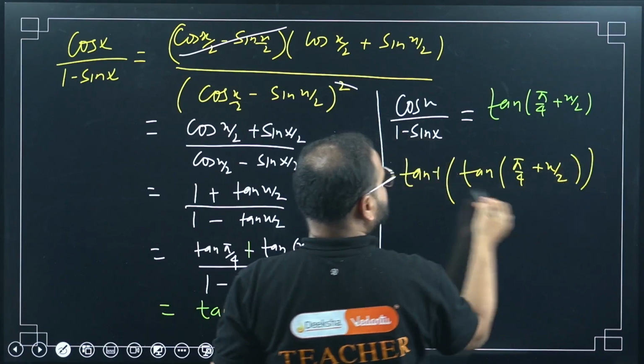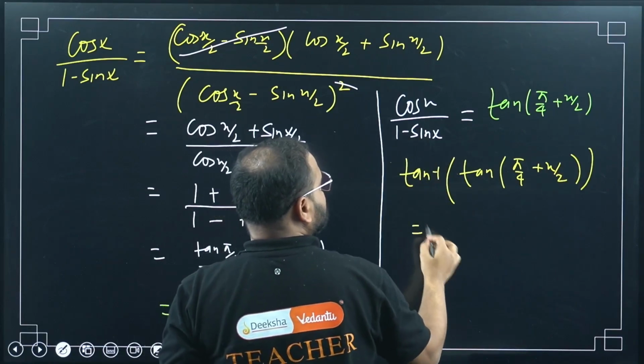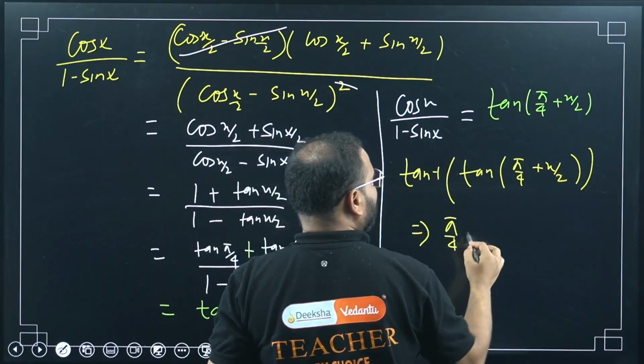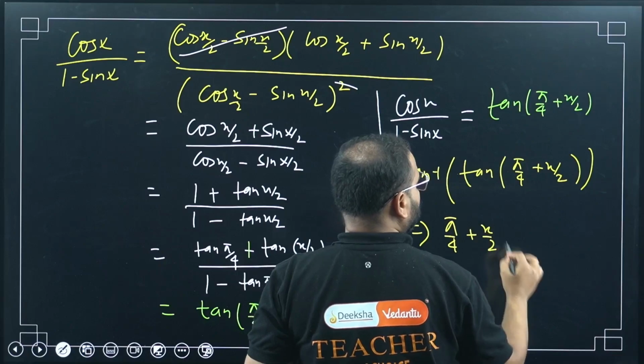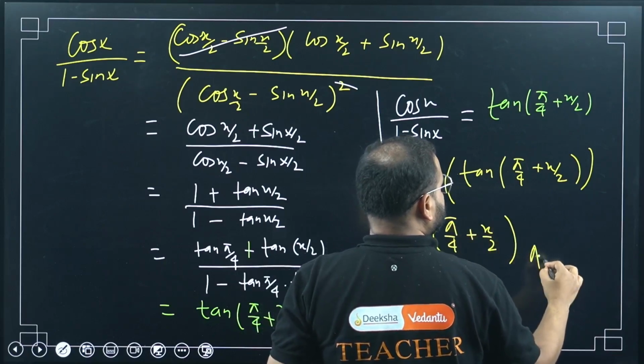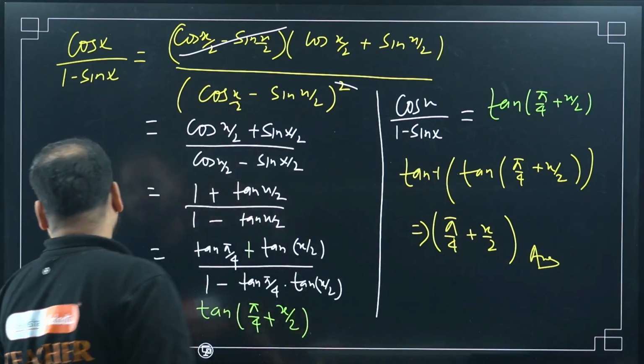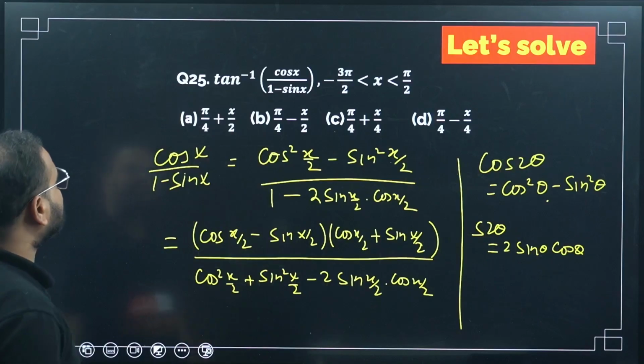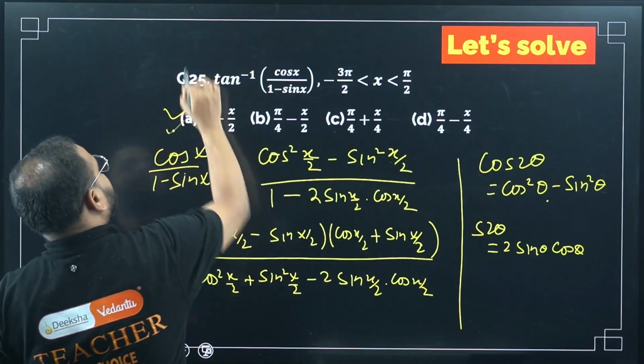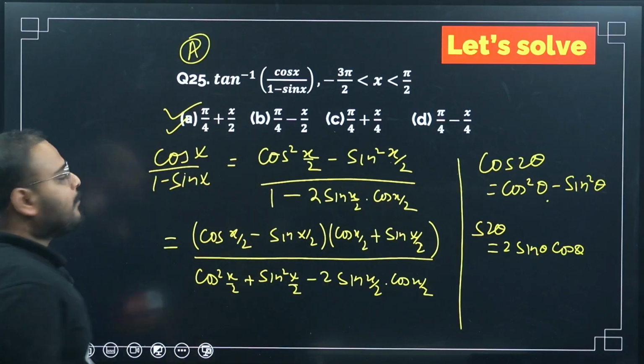Operate the angle over it. Tan inverse of tan will be simply what? Simply pi by 4 plus x by 2. My final answer. Okay, pi by 4 plus x by 2. Any option like this? First option only. Pi by 4 plus x by 2.